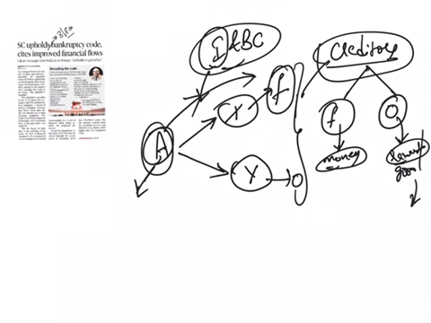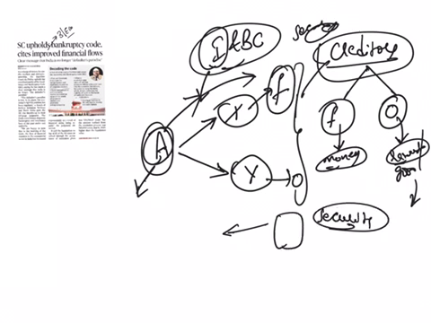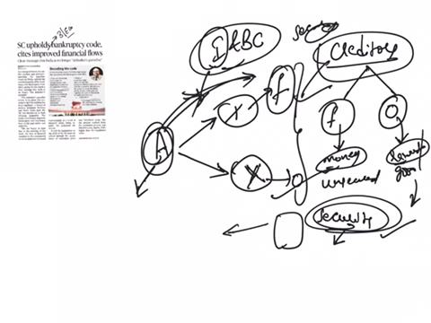These financial creditors are considered secured creditors because, see, here nobody will give money free of cost. We have to give some security. We have to show some collateral to them. Based on that collateral only, they will lend us money. So they are sure that they will get their money back. In case they fail to recover money from A, they will sell the collateral. And the next one is the operational creditor. These creditors are considered unsecured because they will provide the goods and services without any collateral.